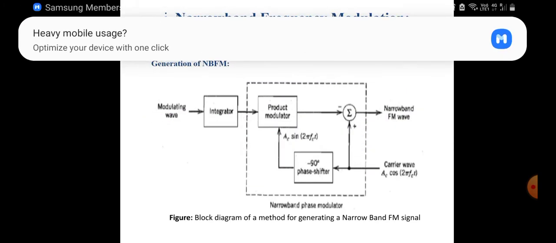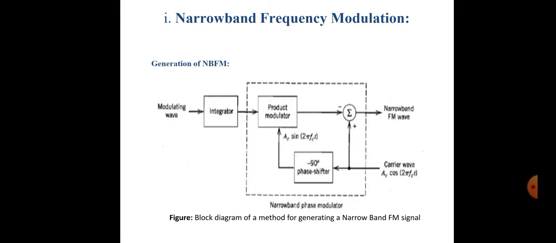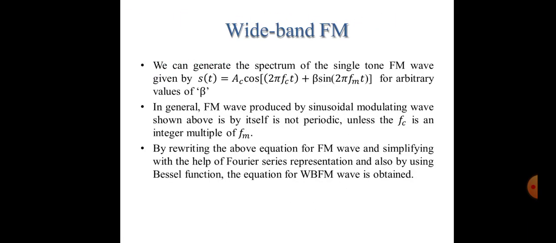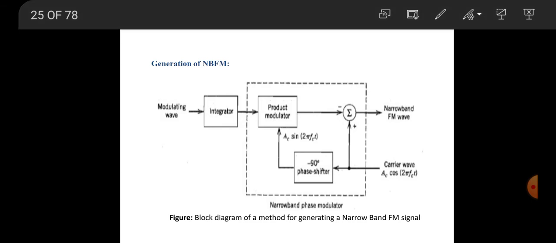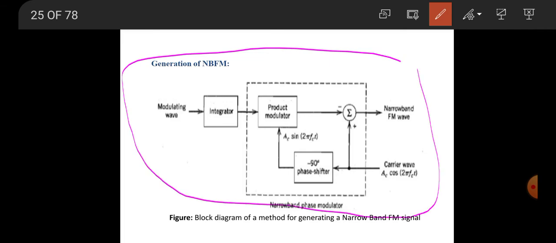This is the block diagram of narrowband frequency modulation. We obtain the narrowband frequency modulation by using this block diagram. In order to get the FM wave, you have to give the information to the integrator, and after integration, give it to the phase modulator, right?